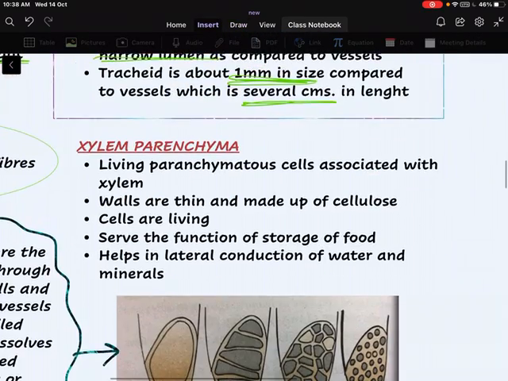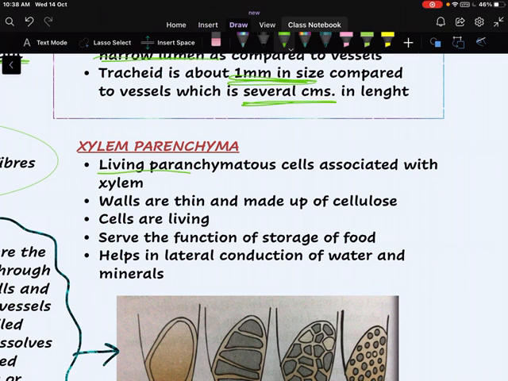Xylem parenchyma, the last kind of cell that is present in xylem. These are living parenchymatous cells which are associated with xylem. Walls are very thin. In the other kinds of xylem cells, walls were thick, but in xylem parenchyma, walls are thin, and these are made up of cellulose. And another twist is xylem parenchyma is living, whereas other xylem cells were non-living, they were dead.